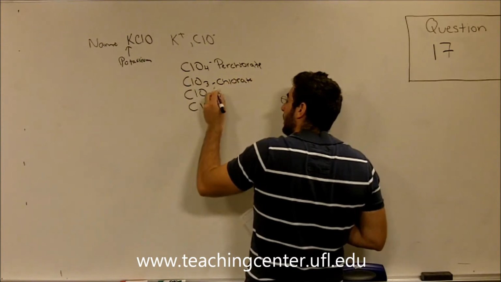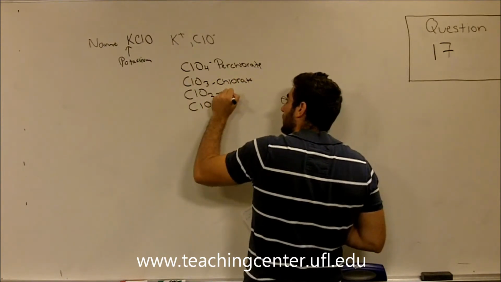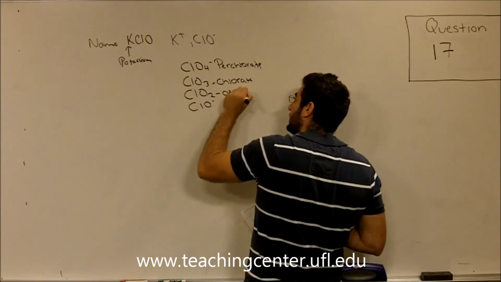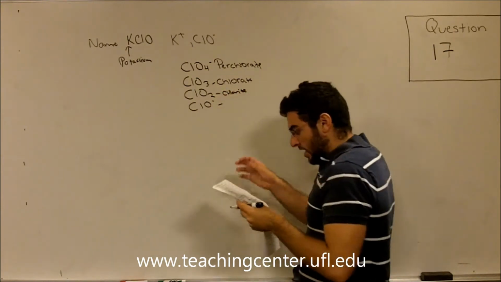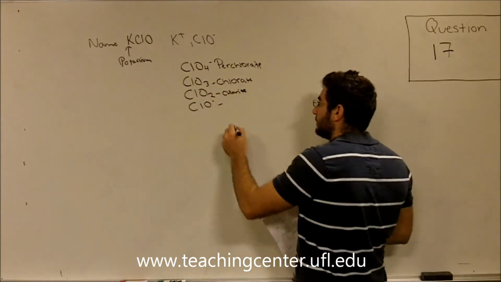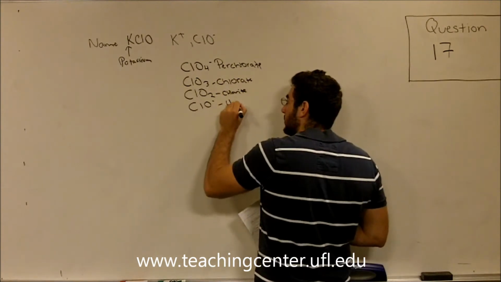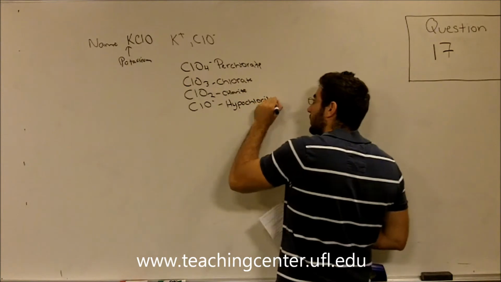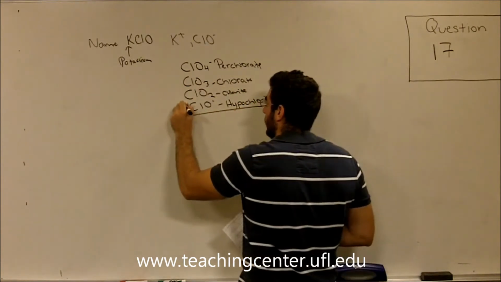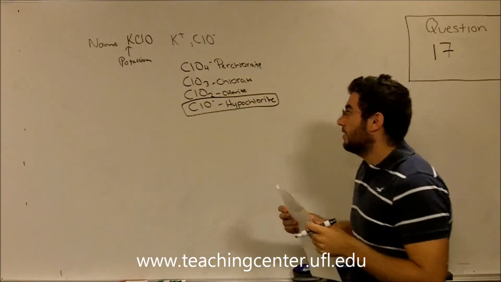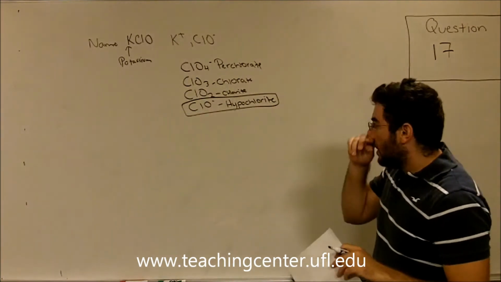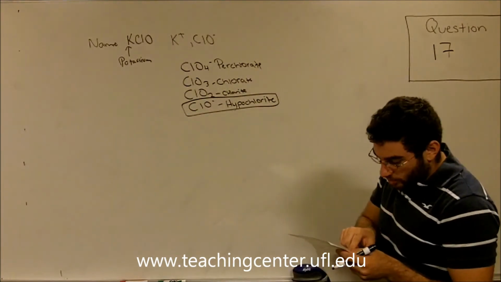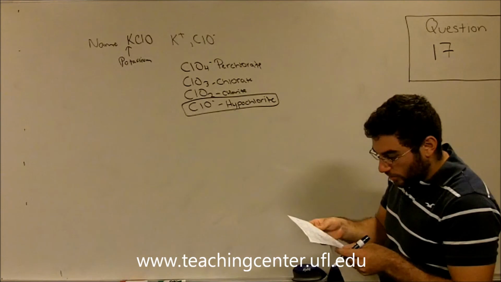ClO2 is called chlorite. And ClO minus is called hypochlorite. So once we differentiate which of the following it is, and we see that it's ClO minus, not ClO2 or ClO3, we know that we're dealing with hypochlorite, not monochlorite. There's no such thing as monochlorite.